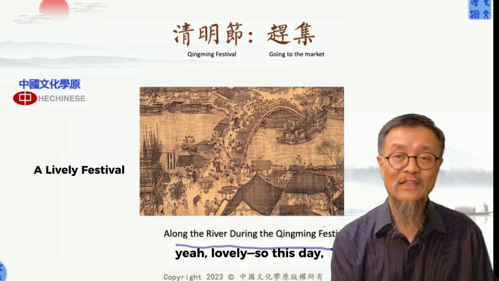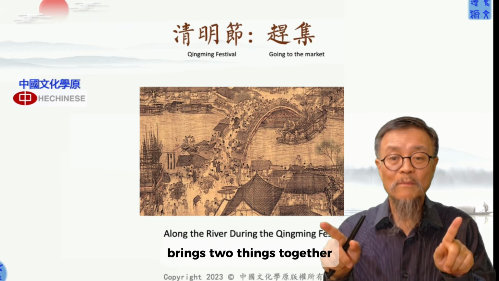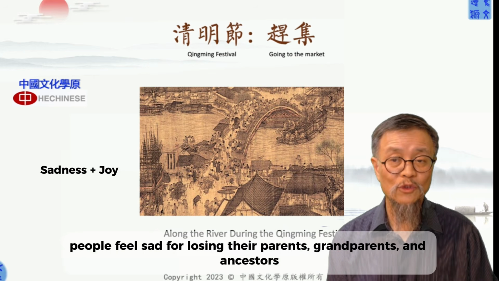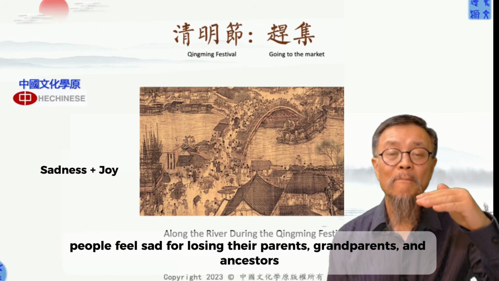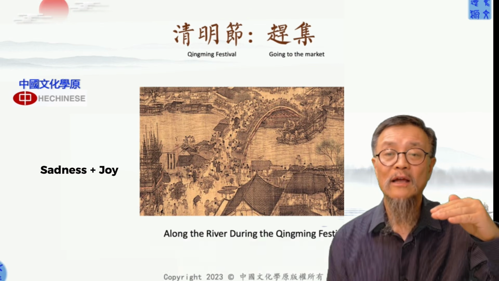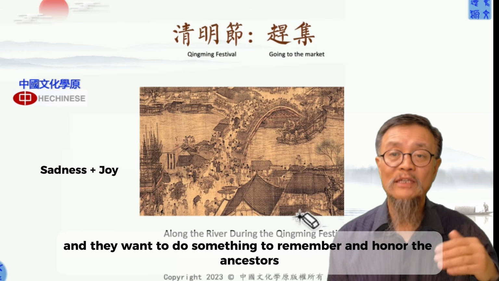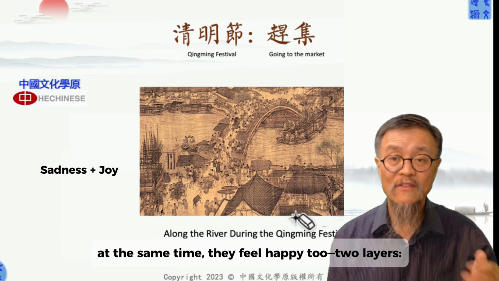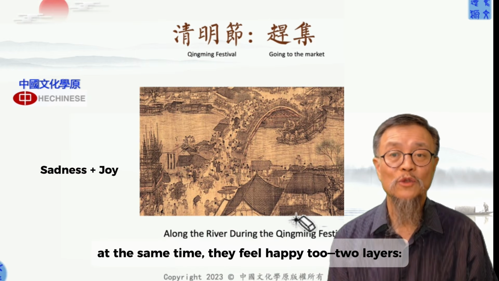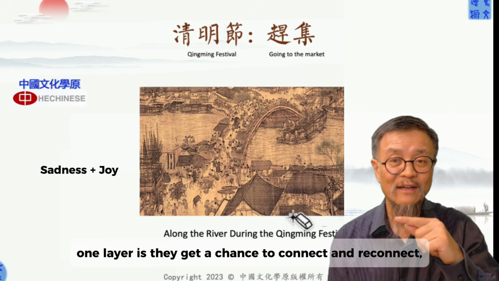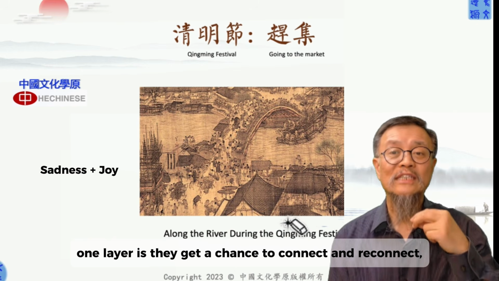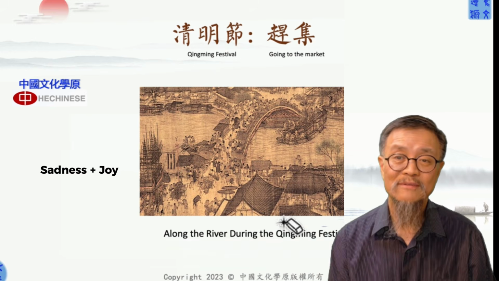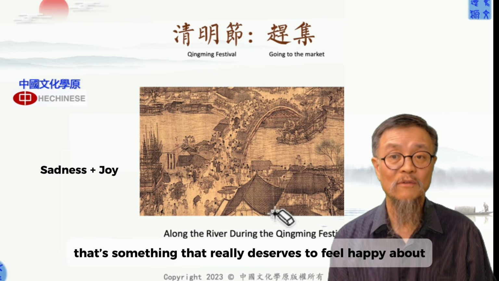Yeah, lovely. So this day braids two things together. People feel sad for losing their parents, grandparents, and ancestors, and want to do something to remember and honor the ancestors. At the same time, they feel happy and good. One layer is they get a chance to reconnect and communicate with the ancestors. That's something that really deserves to be really happy.